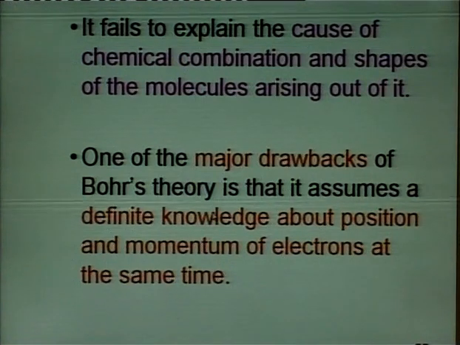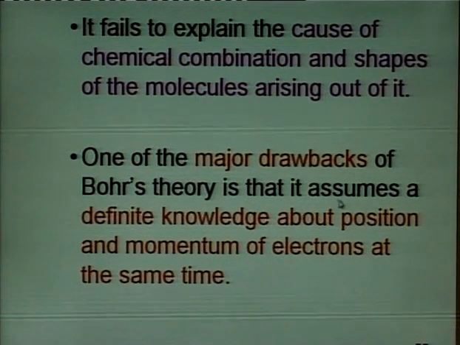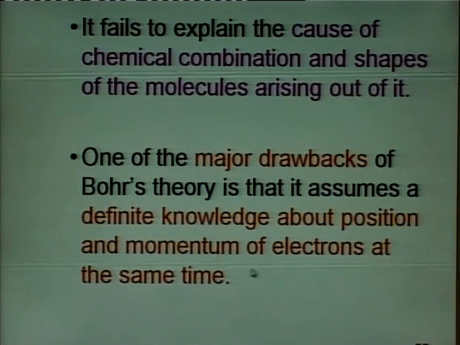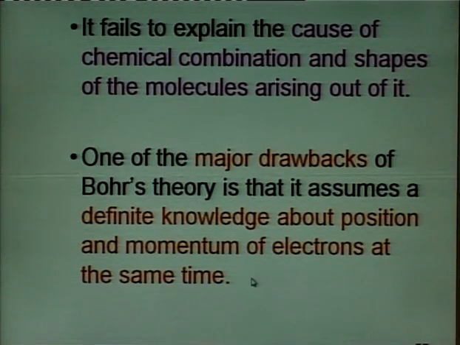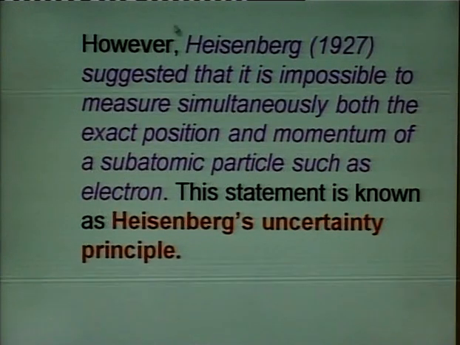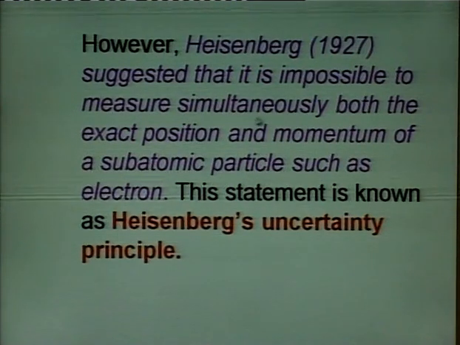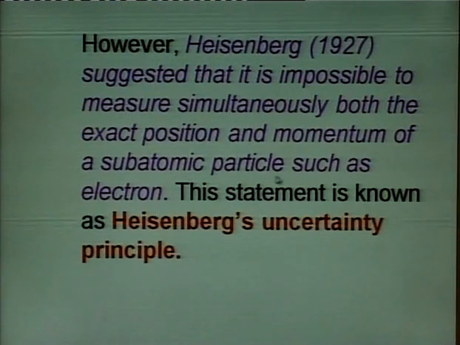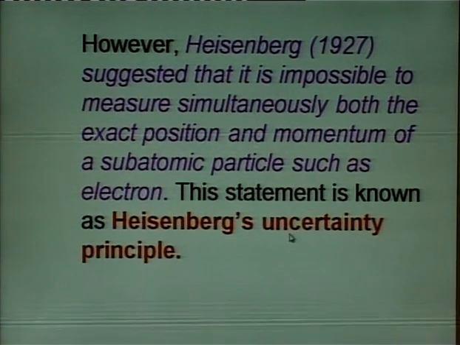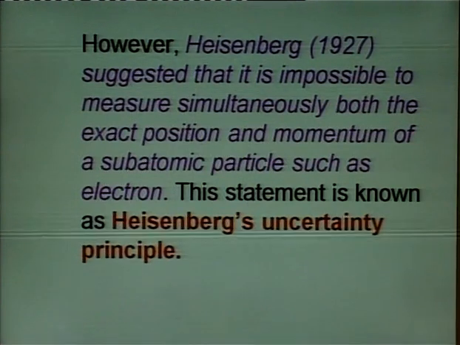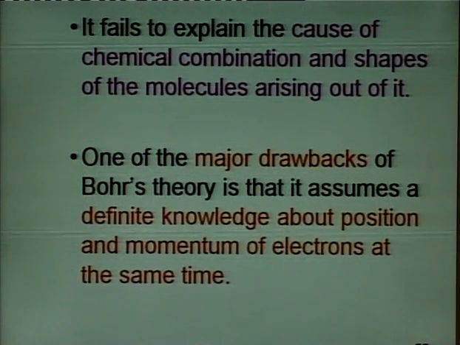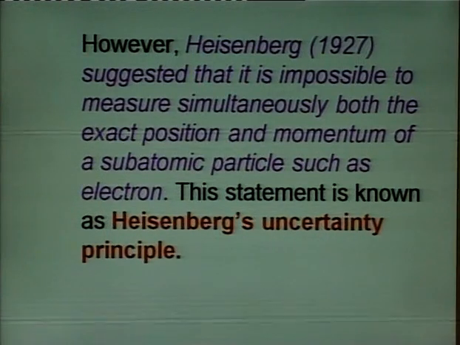And one of the major drawbacks of Bohr's theory was that it assumes a definite knowledge about the position and momentum of electron. The Bohr's theory discusses the position and momentum of the electron at the same time. Heisenberg was a scientist. He said that it is impossible to measure simultaneously both the exact position and momentum of subatomic particles, and this statement is known as Heisenberg's uncertainty principle. So, Bohr's model could not explain the Heisenberg's uncertainty principle.